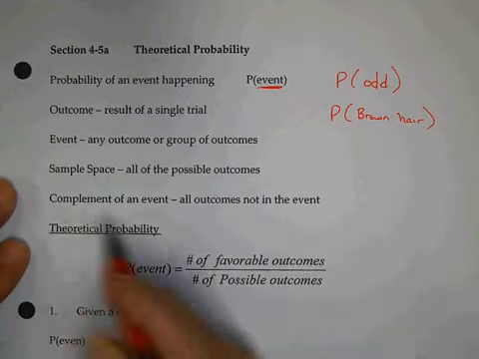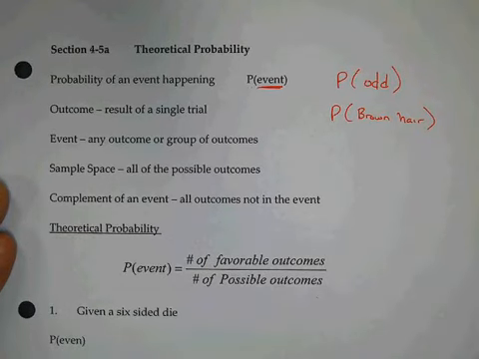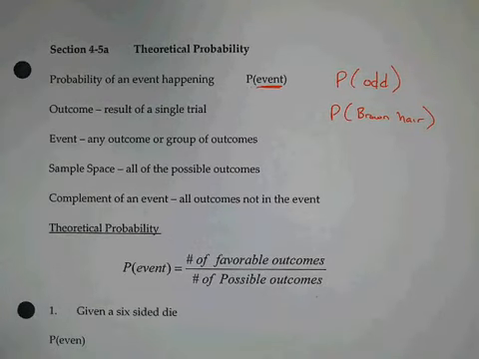Now the complement. Let's say there's 22 people in here. What's the chance of me pulling out someone with the letter N? 1 out of 22. Now, the complement of that is the opposite. What's the chance of not pulling out someone's name who begins with N? If 1 out of 22 is the chance, the complement is 21 out of 22. So whenever you see the word complement, it's like the opposite thing happening. So just some terminology.